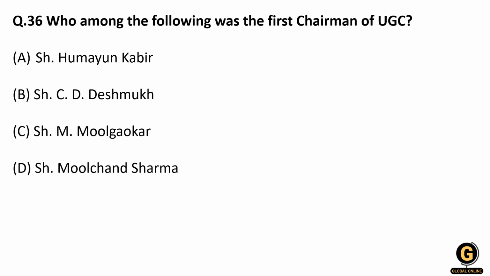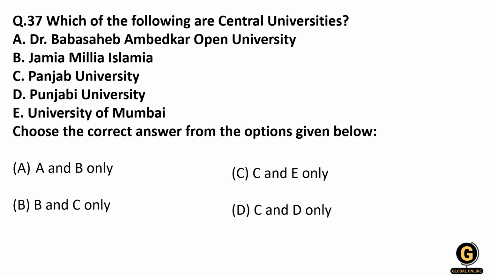It was made into a statutory body, and its first chairman after making a statutory body was Sir C.D. Deshmukh. So the correct answer is C.D. Deshmukh. Remember this: formed in 1945, implemented across Indian universities in 1947, and made a statutory body in 1956, and first chairman was C.D. Deshmukh.